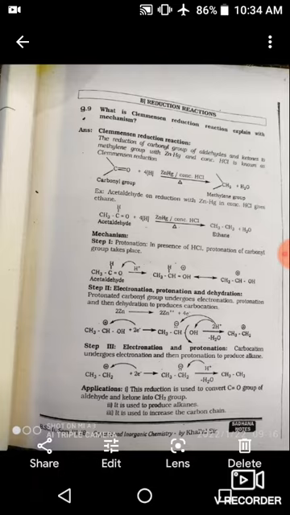In the second step, electronation, protonation and dehydration. The protonated carbonyl group undergoes electronation, protonation and then dehydration to produce a carbocation. As you know, zinc loses electrons, one zinc atom donates 2 electrons, which means zinc undergoes oxidation. Two zinc atoms lose 4 electrons, so one zinc atom at a time donates 2 electrons.